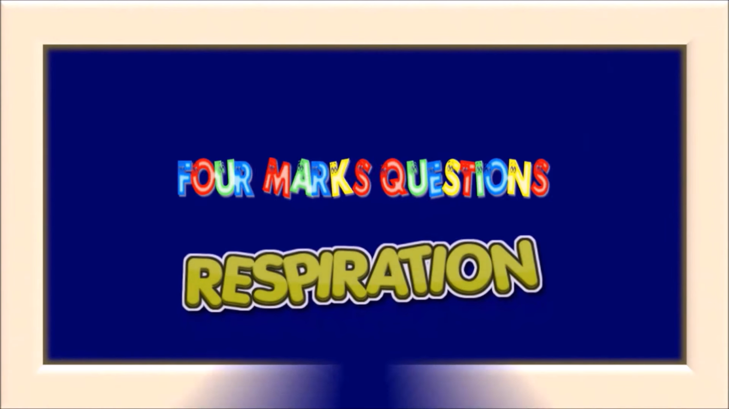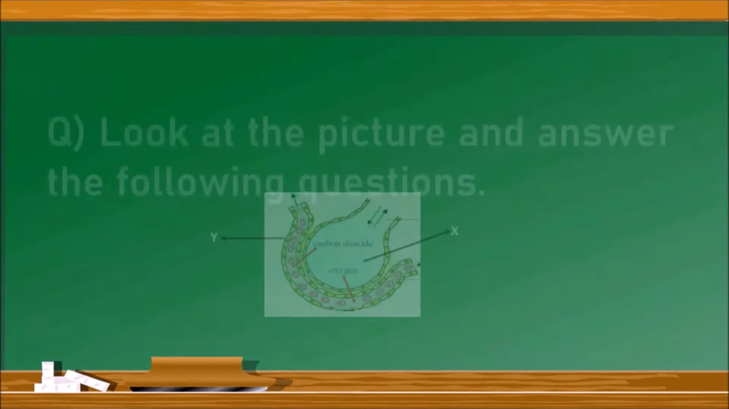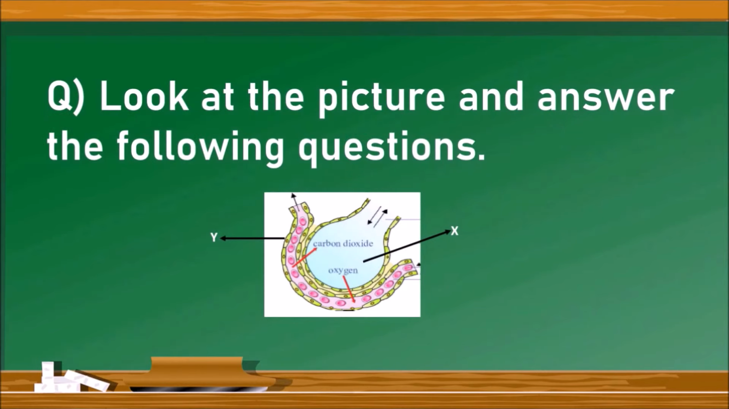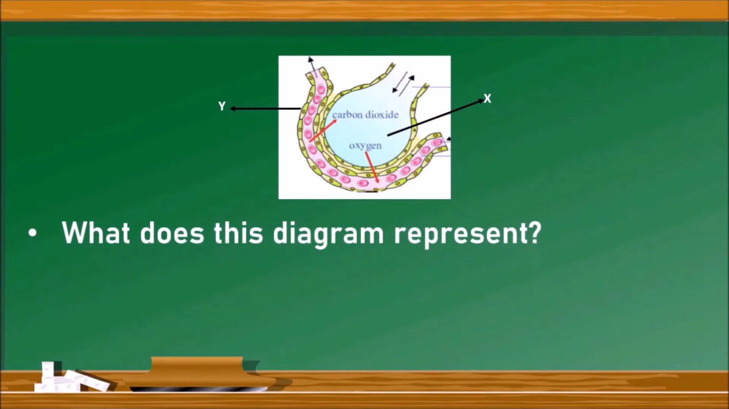4 marks questions from the chapter Respiration. Let us go into the questions. The first question. Look at the picture and answer the following questions. There is a picture given followed by some questions. We have to answer those questions. Let us see the questions. The first question is, what does this diagram represent?